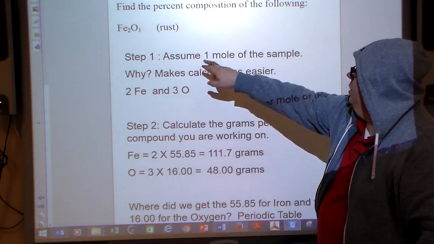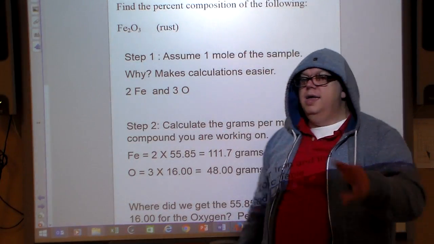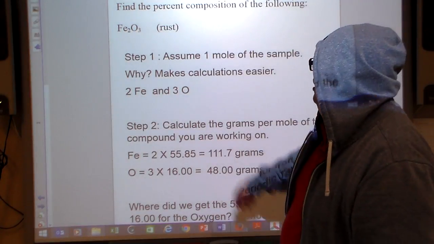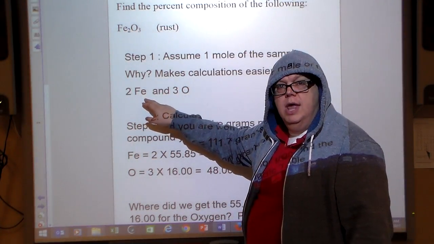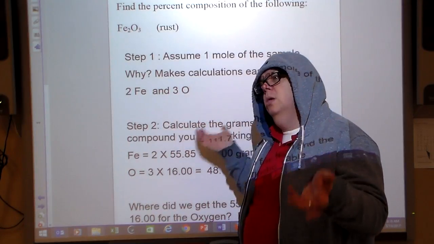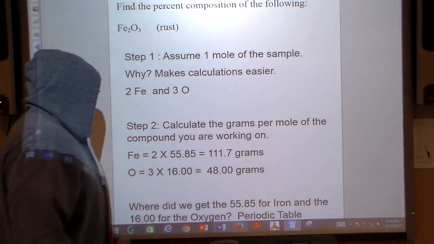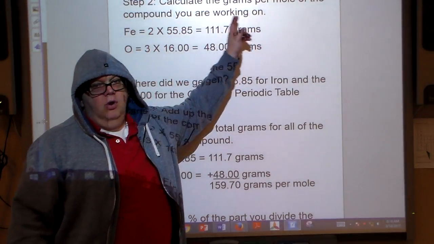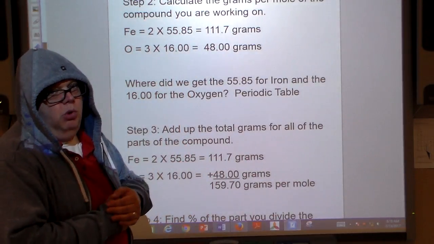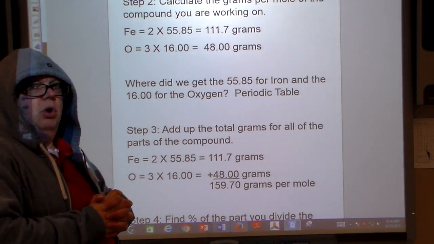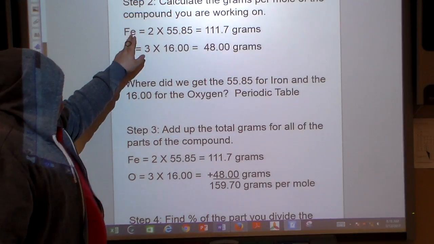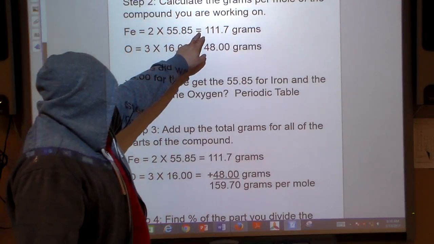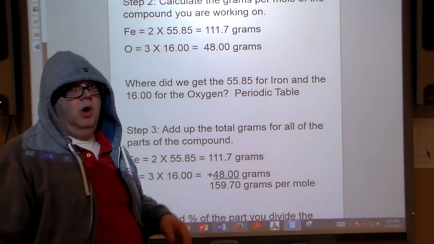So step number 1, we assume 1 mole of the sample. Why in the world would we do that? It actually makes the calculations a lot easier. Now what do we know about Fe2O3? We have 2 irons and 3 oxygens. Then step 2, we need to calculate how many grams there are in a mole of the compound that we're working on. In our case it's Fe2O3. So Fe, that's our iron, is equal to 2 times 55.85, which equals 111.7 grams.